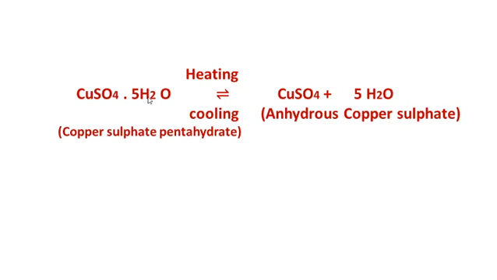When copper sulfate pentahydrate is heated, the water molecules easily evaporate and it is converted into anhydrous copper sulfate. After heating, it loses its 5 water molecules and changes into anhydrous copper sulfate.